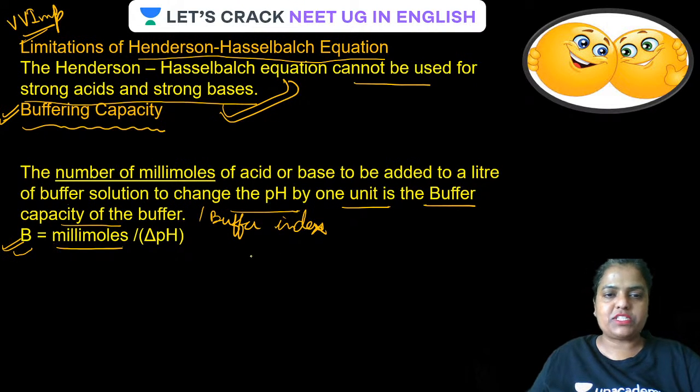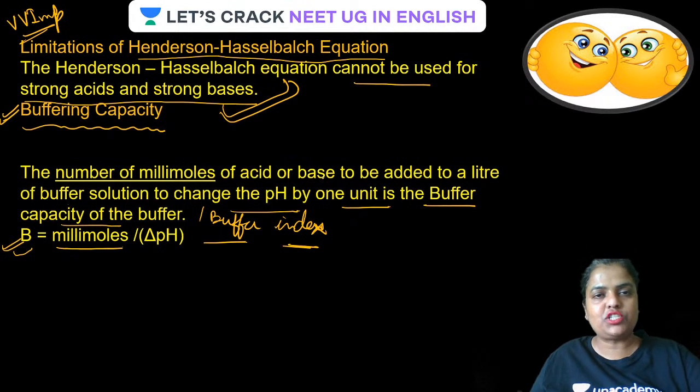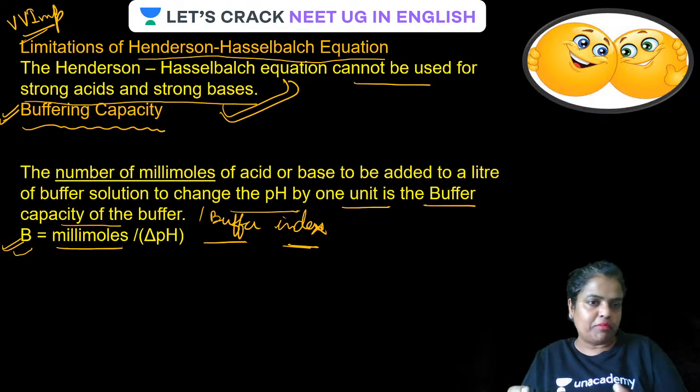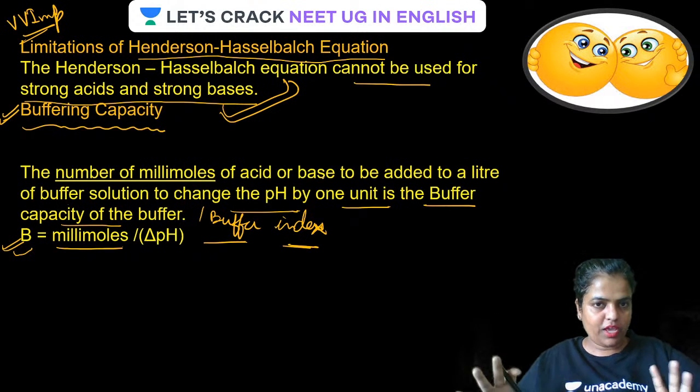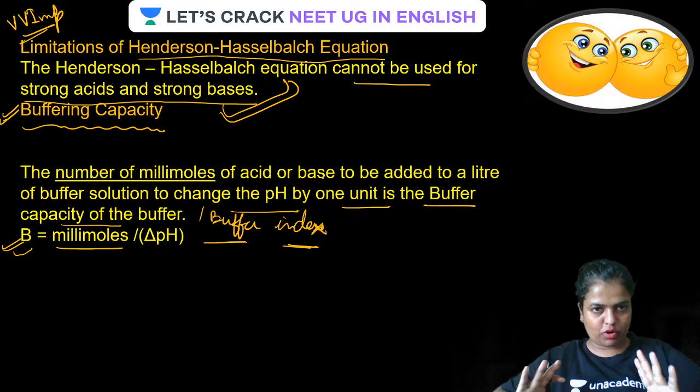Remember, this buffer capacity is also called buffer index. Is that clear guys? More the moles of acid or base required to change the pH of the buffer means what? The buffer capacity is very high. Okay guys, buffer means what?